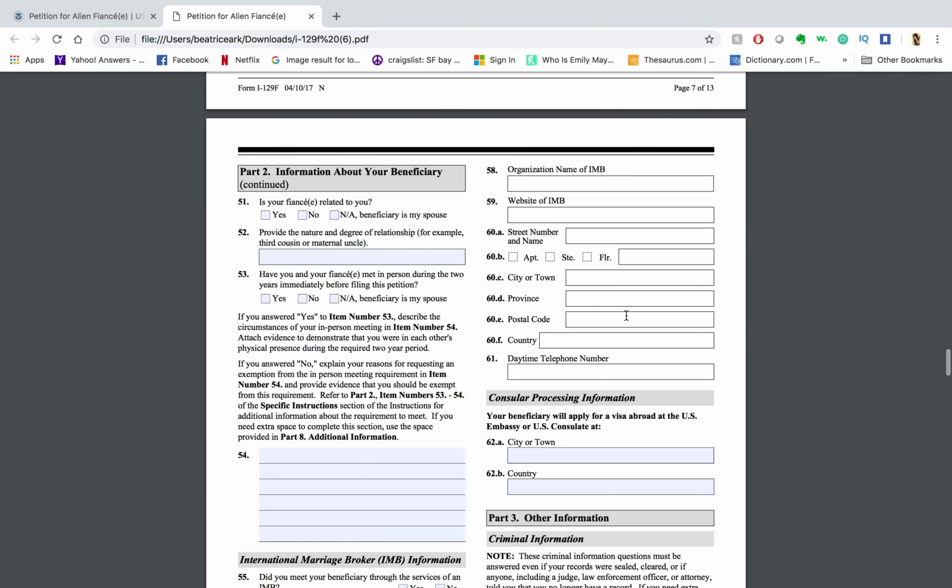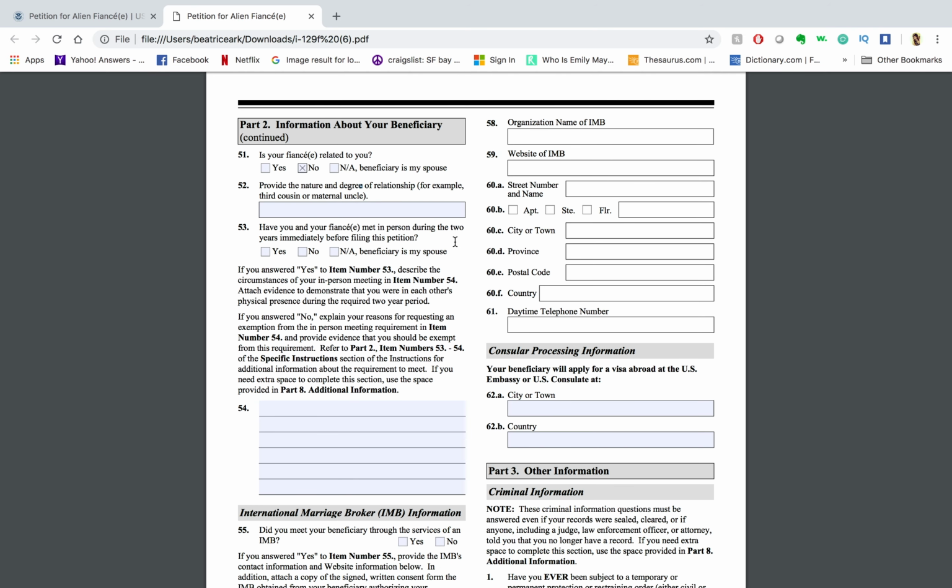All right. 51. Is your fiance related to you? No. So we're going to say no. If you select an A, beneficiary is my spouse, then you are applying for the wrong type of visa. So make sure you guys do not mark that. If this information does apply to you, fill out the rest.